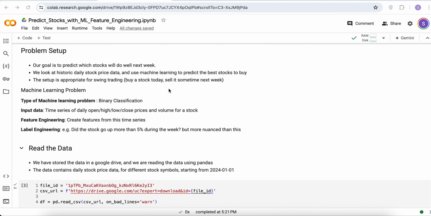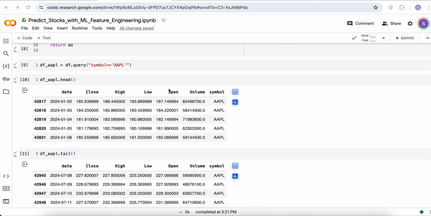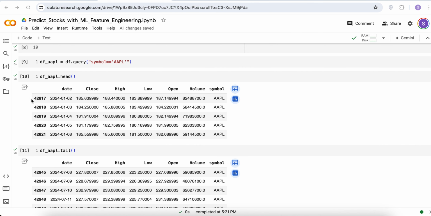Our input data is a time series of daily open, high, close, and low prices, and also the volume of the stock. If you want to see a sneak peek of that, maybe here if we go down, we'll see Apple, and we can see on a given day what is the close price, the high, low, open, and what is the volume of the stock that was traded, and similarly in the next day and so on. So this time series is our input data.